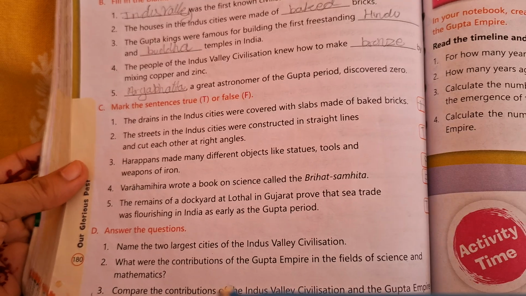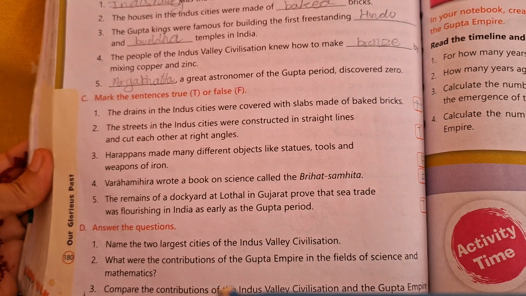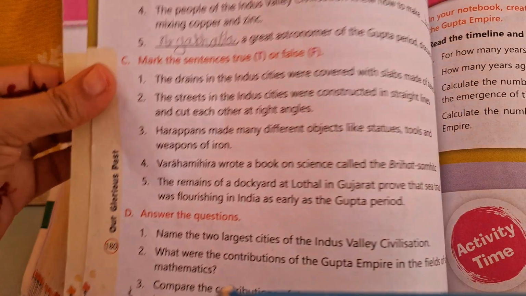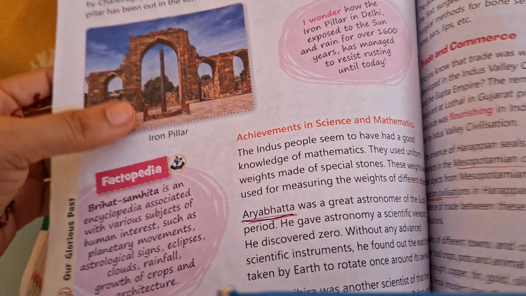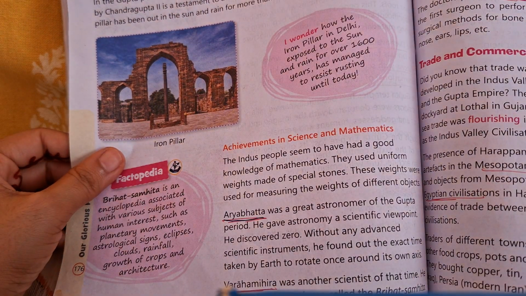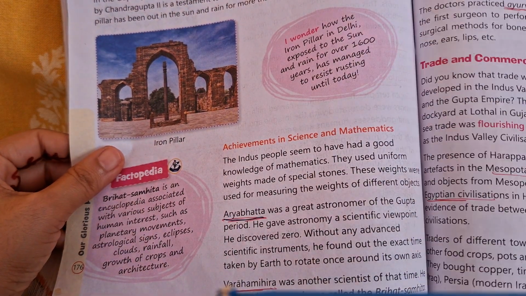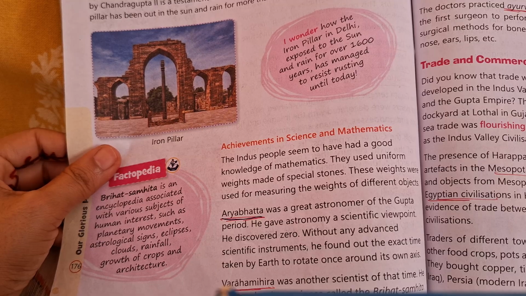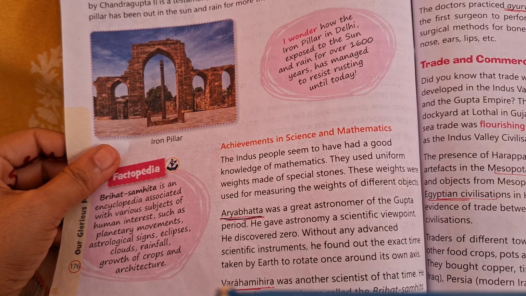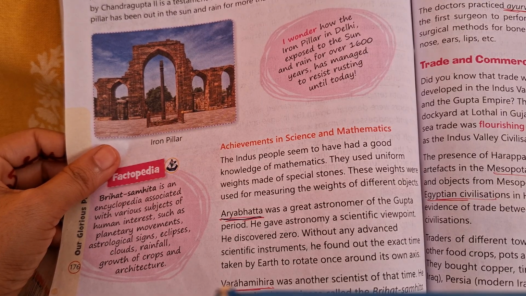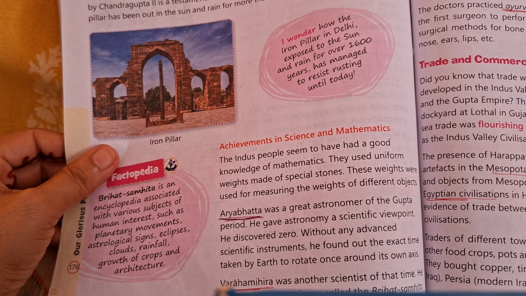Contribution of Indus Valley and Gupta period in medicine. See, in this, what you have to write is, okay. In Indus Valley, you can write that plants, animal products, and minerals were used as medicine. Number two, dentistry was practiced. Then we come to the Gupta period.